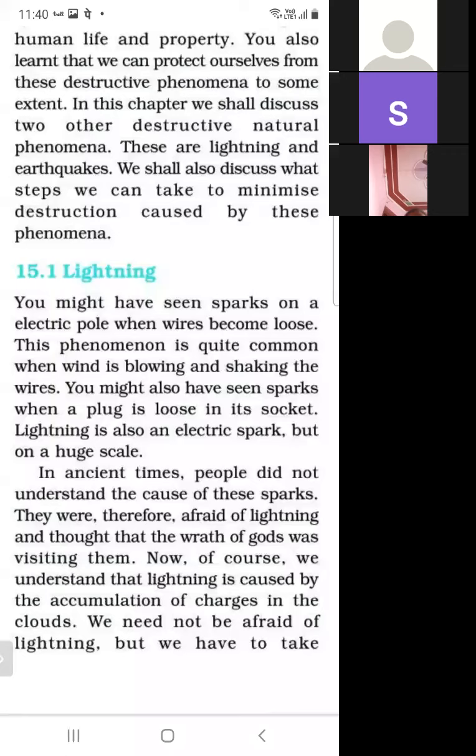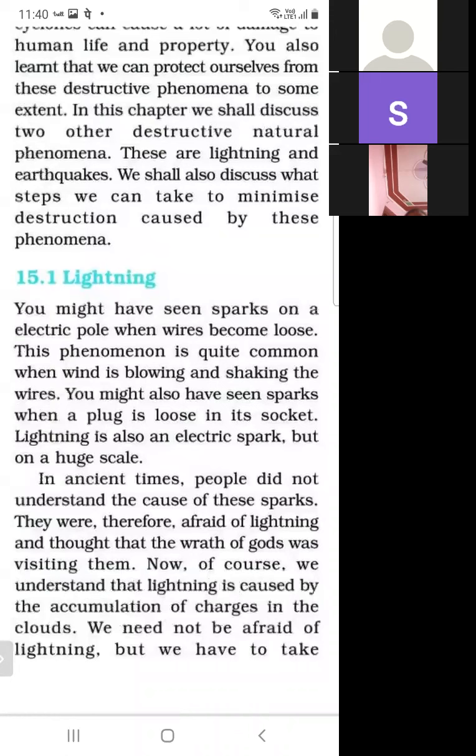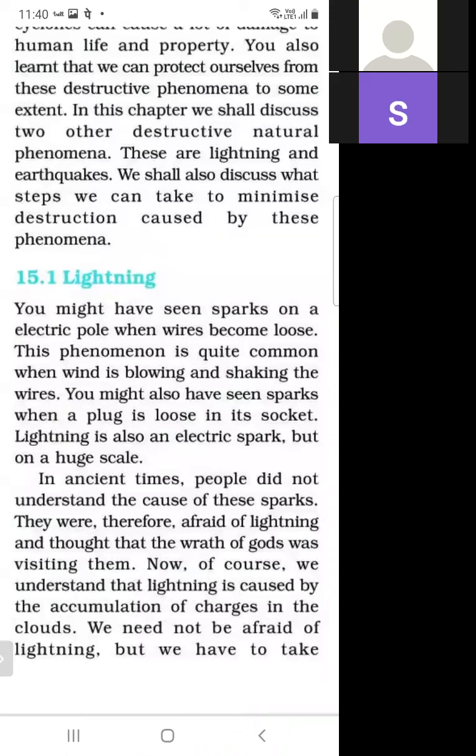What is another example in daily life where we have seen these sparks? When the plug is loose in the socket used in our home, then also a spark is produced.